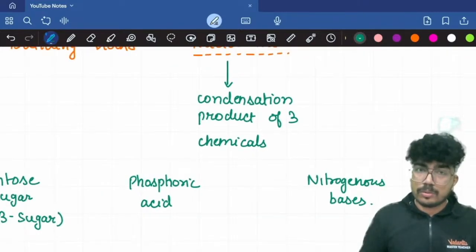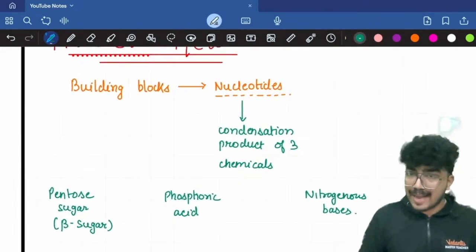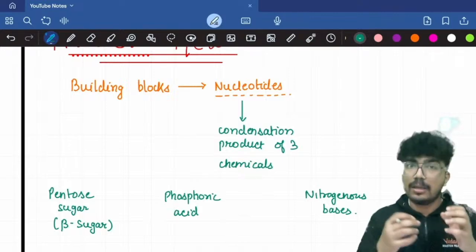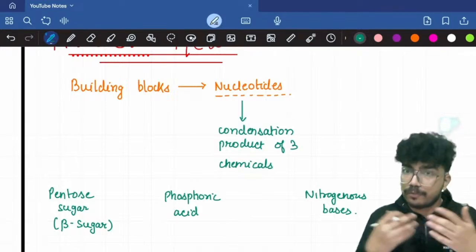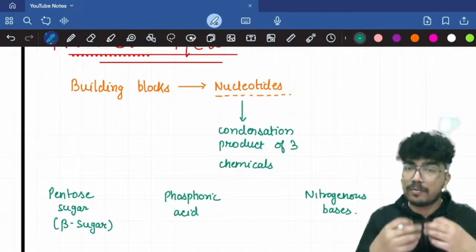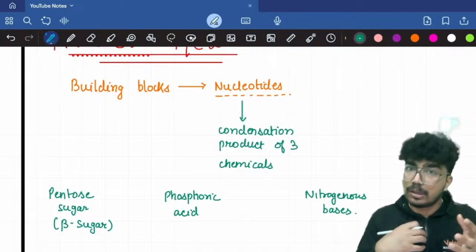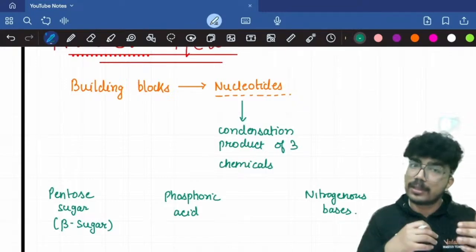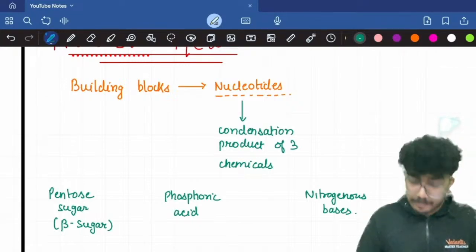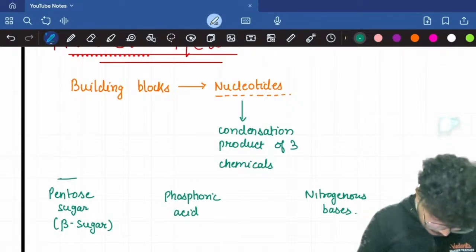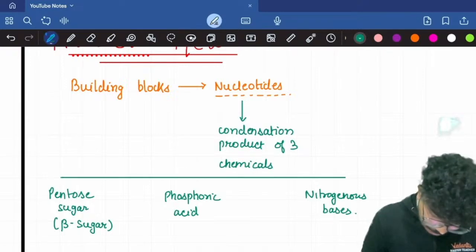Okay, so the nucleic acids, DNA or RNA, are the genetic material, right? The building blocks of the nucleic acids are the nucleotides. What is a nucleotide? It is the condensation product of 3 chemicals: the pentose sugar, phosphoric acid, and the nitrogen bases or nitrogenous bases, right? So now we can start with the structures first.